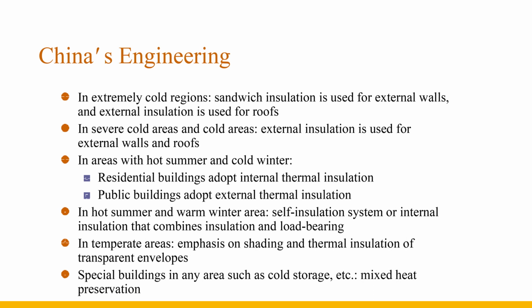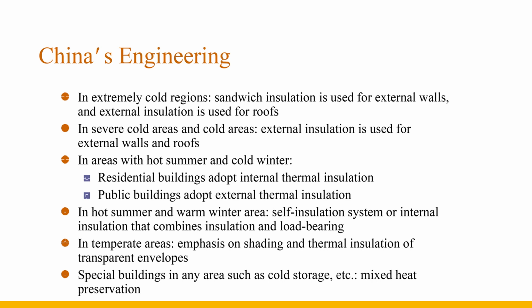The current engineering practice is, in extremely cold regions, sandwich insulation is used for external walls, and external insulation is used for roofs. In severe cold areas and cold areas, external insulation is used for external walls and roofs. In areas with hot summer and cold winter, residential buildings adopt internal thermal insulation, and public buildings adopt external thermal insulation.